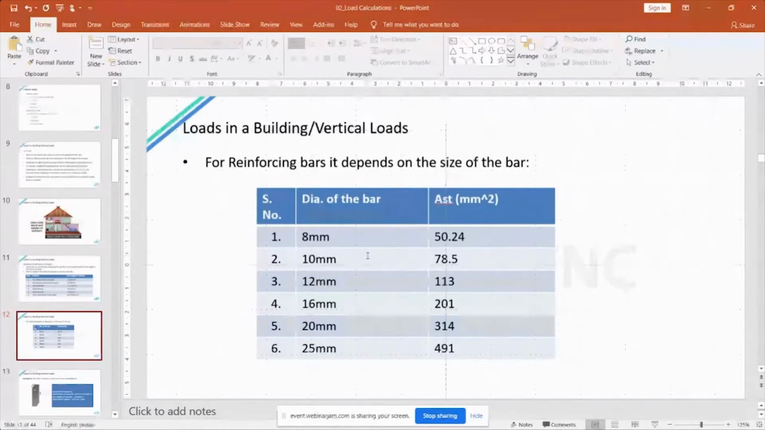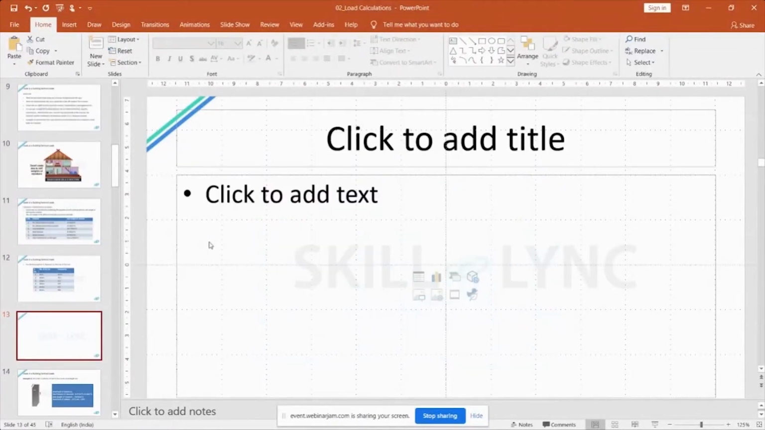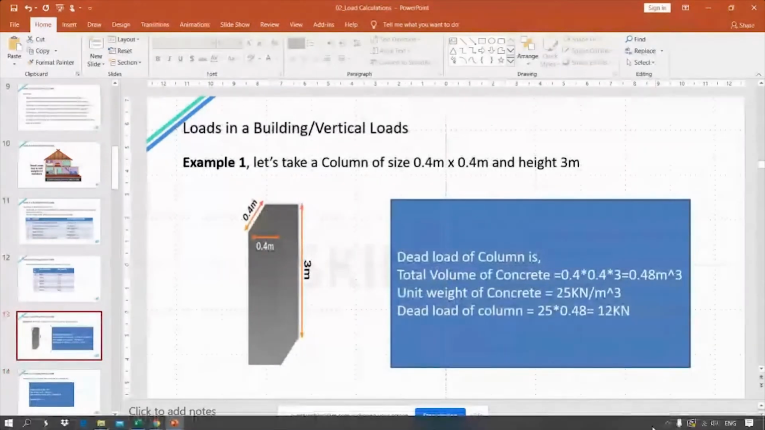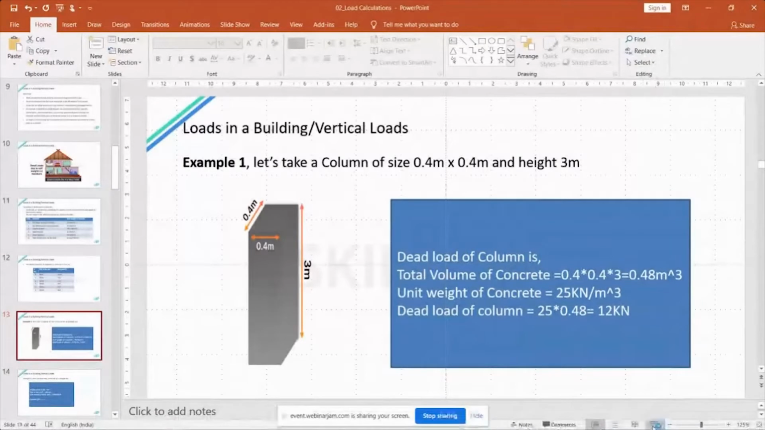If you provide it, it satisfies the 1500 square required steel. So that is why these are all thumb rules which a structural engineer should know for doing the detailing. Now let's see a small calculation for dead load.